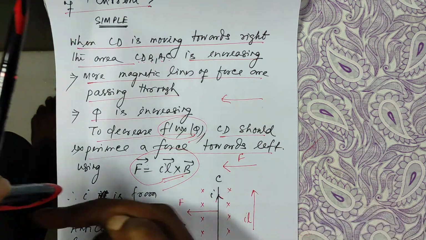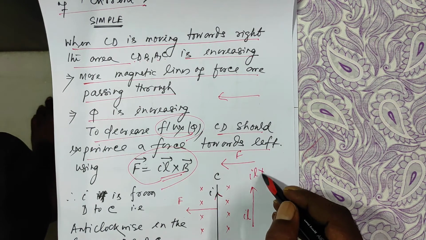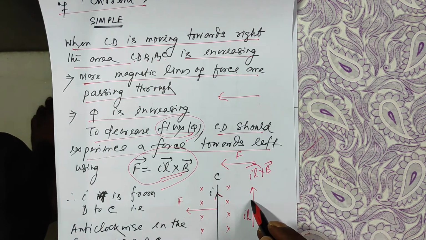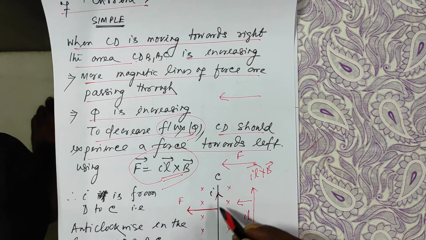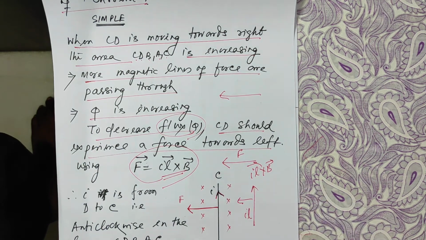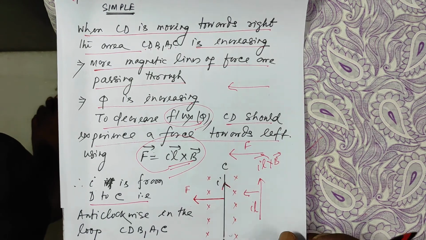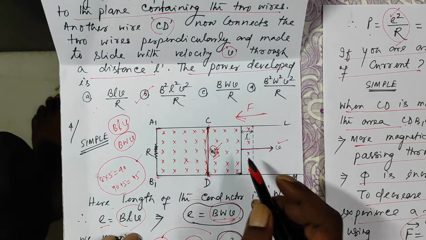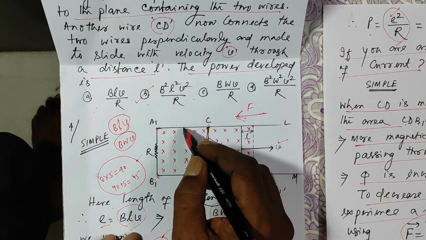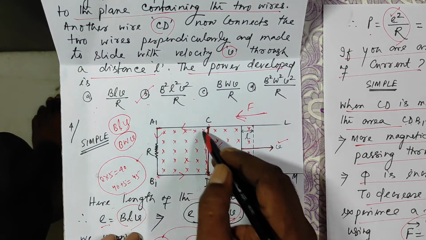So IL cross B will be towards the left. So the conductor CD will experience a force to the left side if the current is to this side. So I is from D to C. If I show the current here, it will be like this. It will be anti-clockwise.